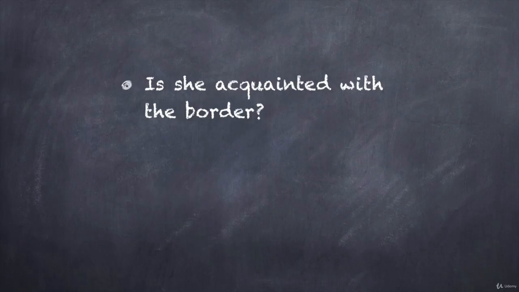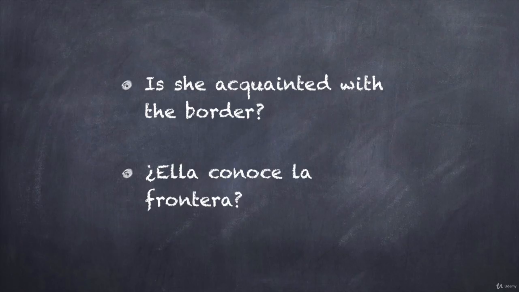How would you translate the sentence, "Is she acquainted with the border?" If you said, "Ella conoce la frontera," you are correct. In this sentence, we use conocer because we're asking if someone is acquainted with the place.